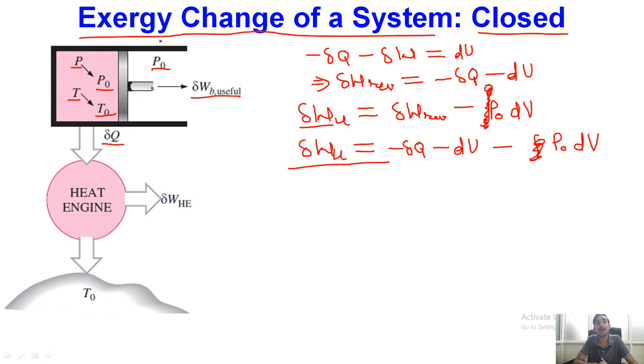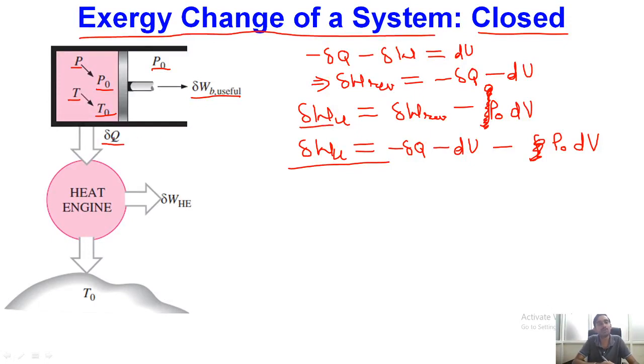Okay, now our aim over here is to determine the exergy. Exergy represents the maximum potential of work while the system goes through some thermodynamic state and finally reaches the dead state, and that process should happen in a reversible fashion.